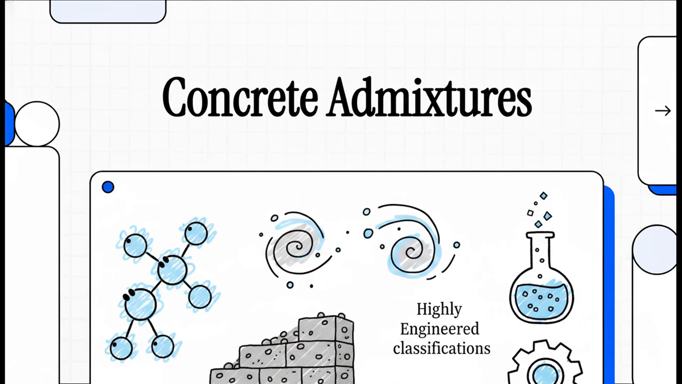Okay, let's dive right into this explainer where we are going to decode the invisible chemistry holding our modern world together. Today, we're focusing entirely on the highly engineered classifications of chemical and mineral admixtures. These are the unsung heroes that literally transform conventional concrete from a basic, everyday building block into a highly advanced